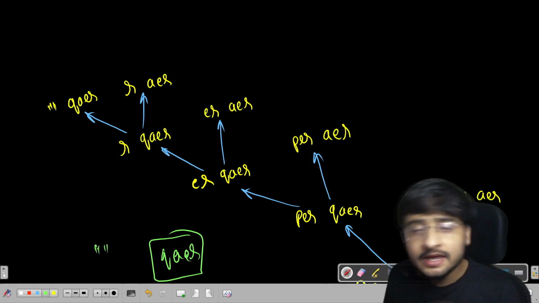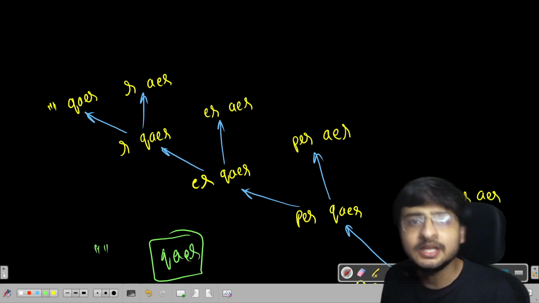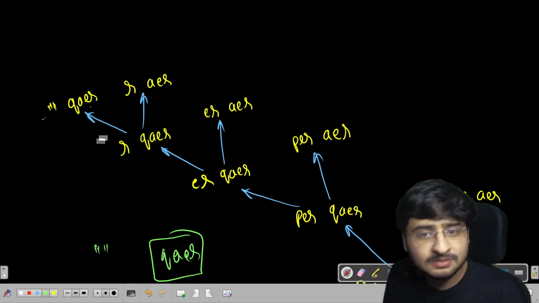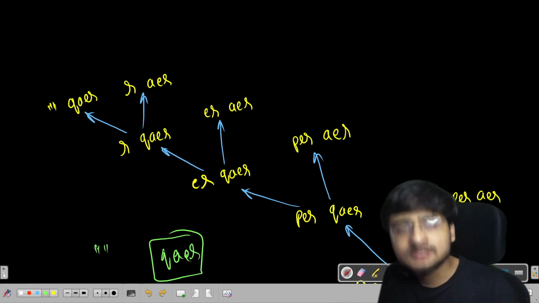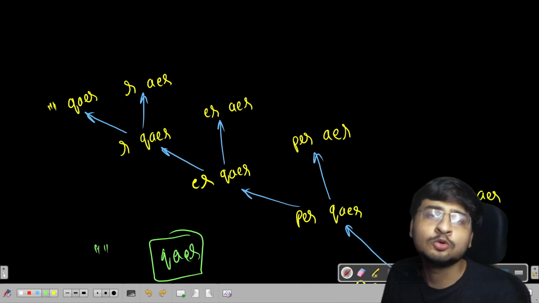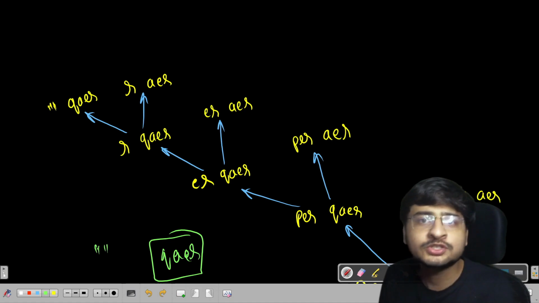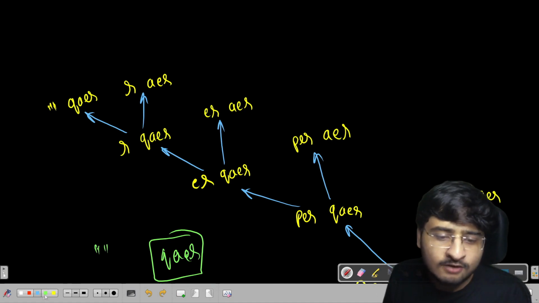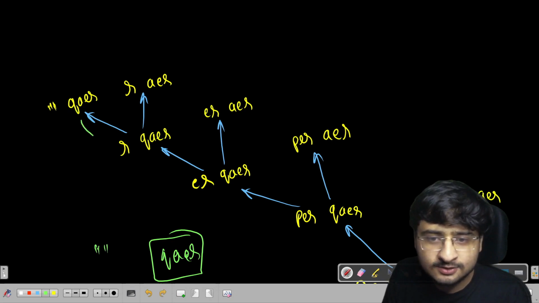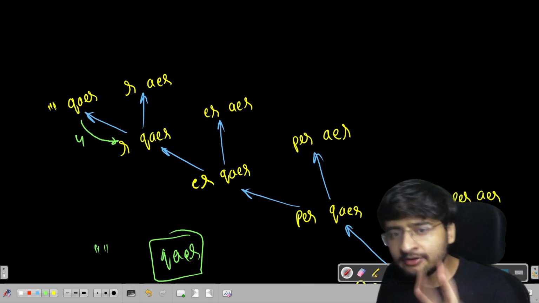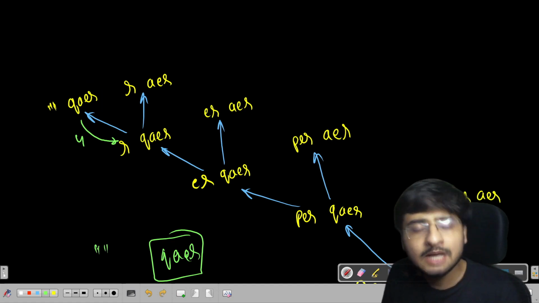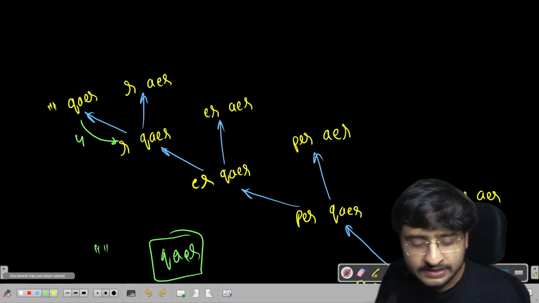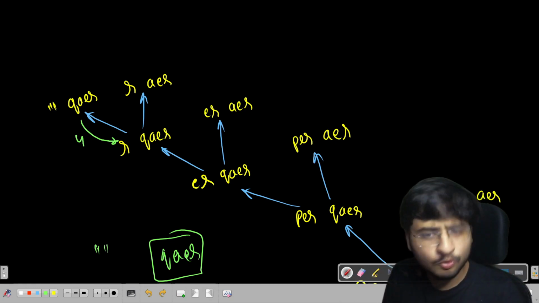What is the base case? If any of the strings becomes empty, whatever is remaining in the other string is the number of moves you have to take in order to make both the strings equal, which is to make both the strings empty, right? So from here, I'm going to return 4, right? If I do 4 delete moves, which is deleting everything here, I'll be able to make the strings equal. I hope this base case was clear to everybody. Okay, so 4 is returned from here.